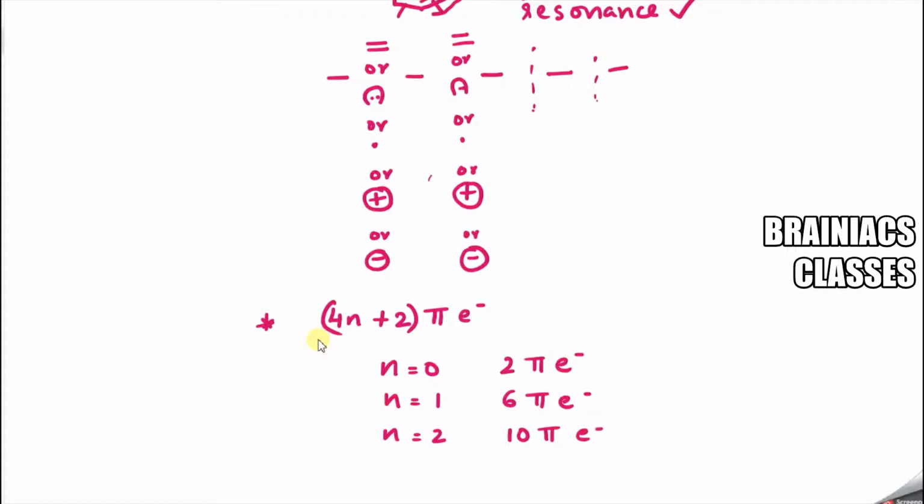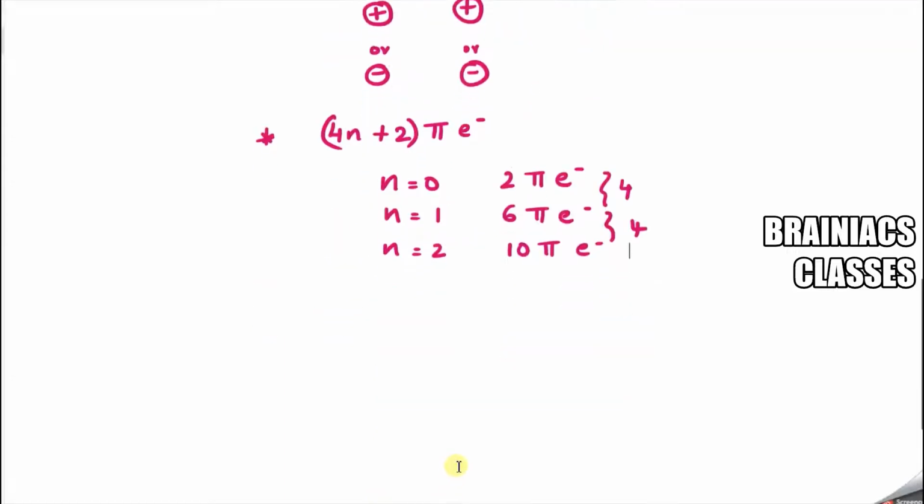And you can see here every time it is increasing by 4. Correct? So this is an arithmetic progression. Now very simple. Check the given compound and count the number of pi electrons. For example, suppose the example given here is benzene. So in this case, count the number of pi electrons.